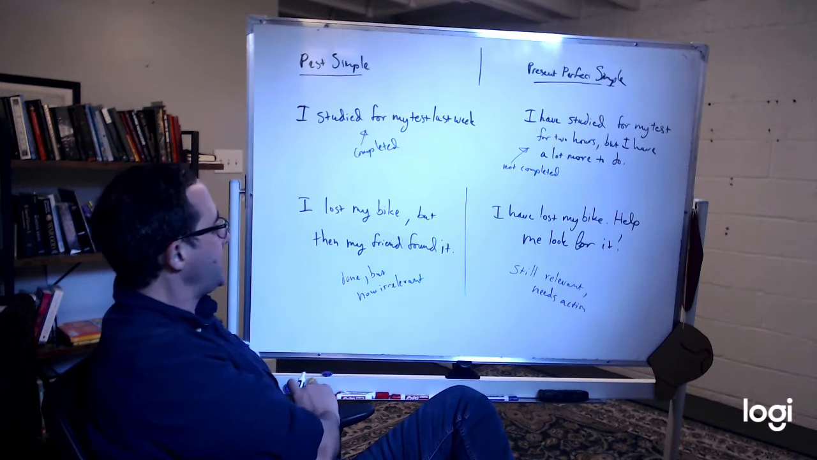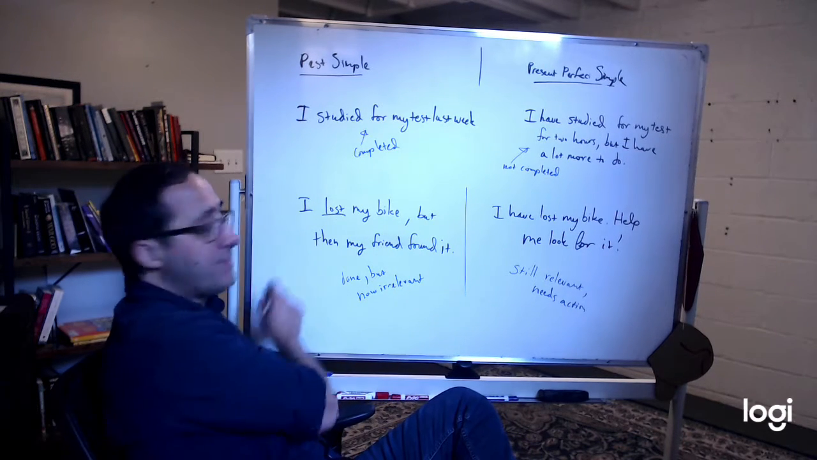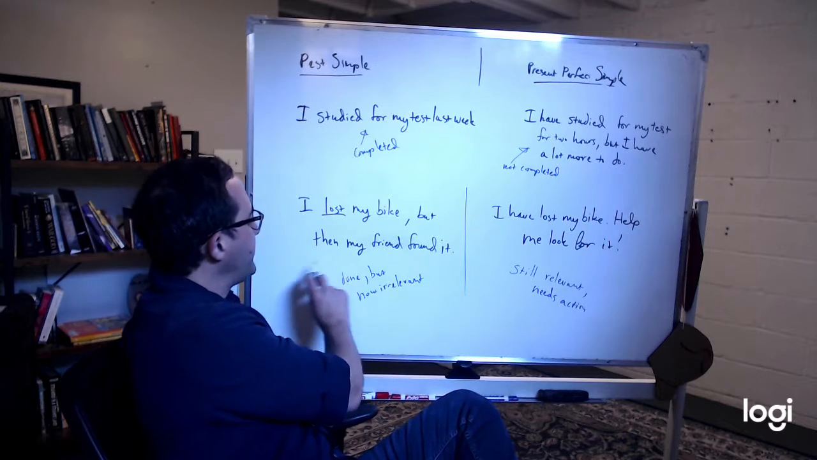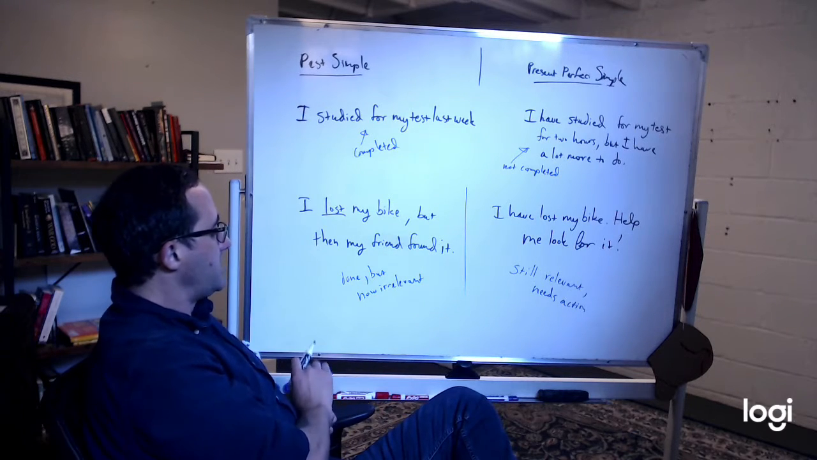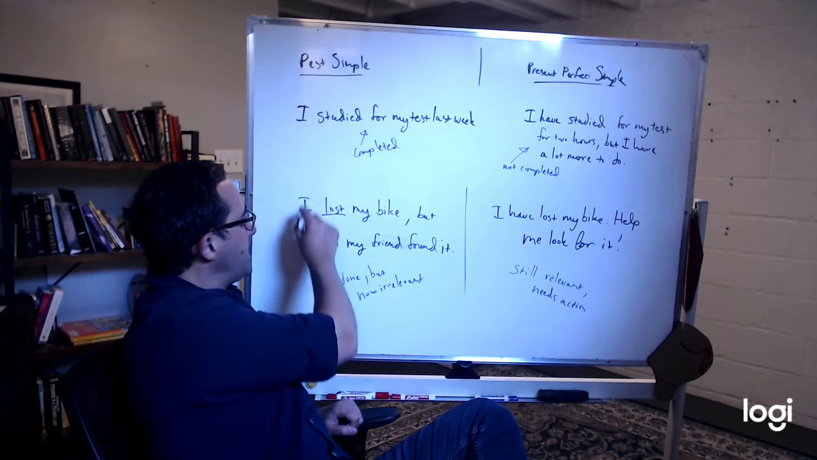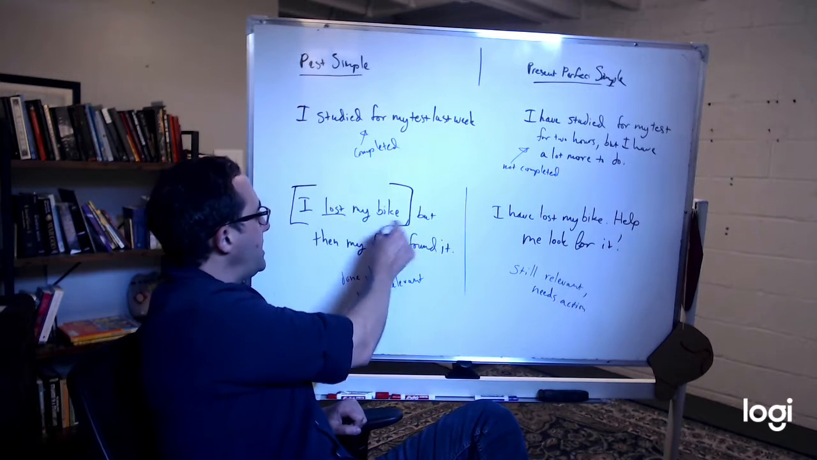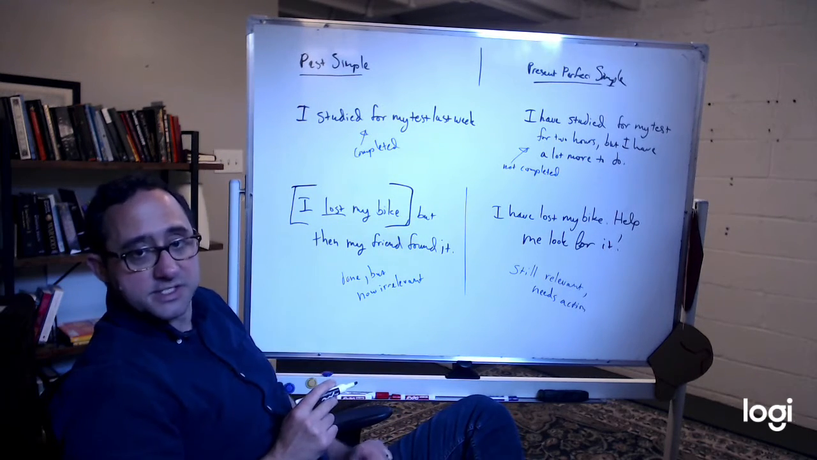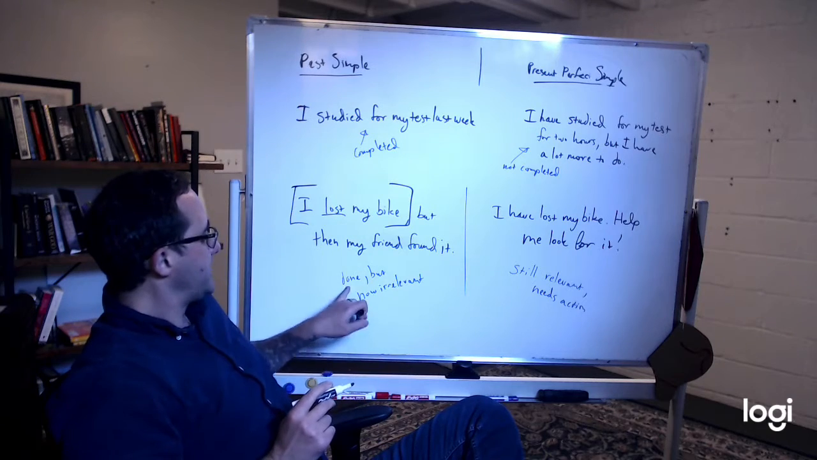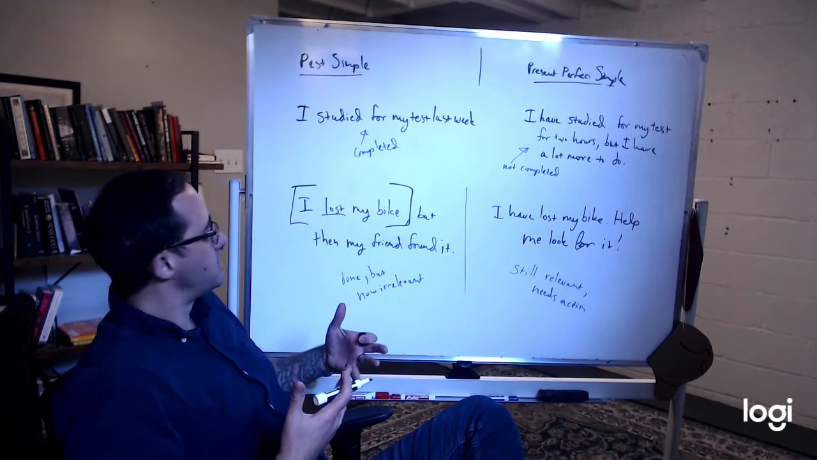I lost my bike, past simple, but then my friend found it. It's done, but it's not relevant anymore, right? I lost my bike, but my friend found it. So I would use past simple here. It's done, but it's now irrelevant.